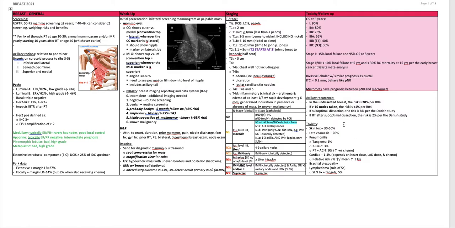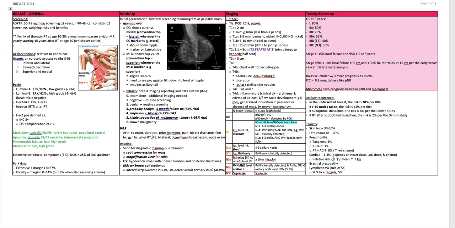Toxicity: skin toxicity is the most common. It occurs in 30 to 50%. Late cosmetic issues occur in 20%. Pneumonitis with tangents is 1%, with 3-field is 3%, and then radiation with AC plus T is 9%. So chemo increases the risk of pneumonitis.